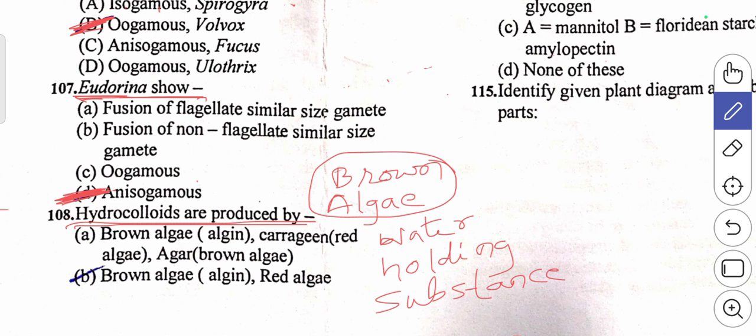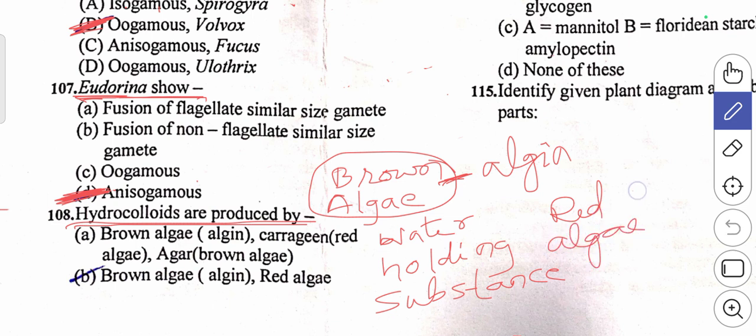In brown algae, the example is algin, and in another type of algae, the red algae, we also come across these hydrocolloids. The example for red algae is carrageen.